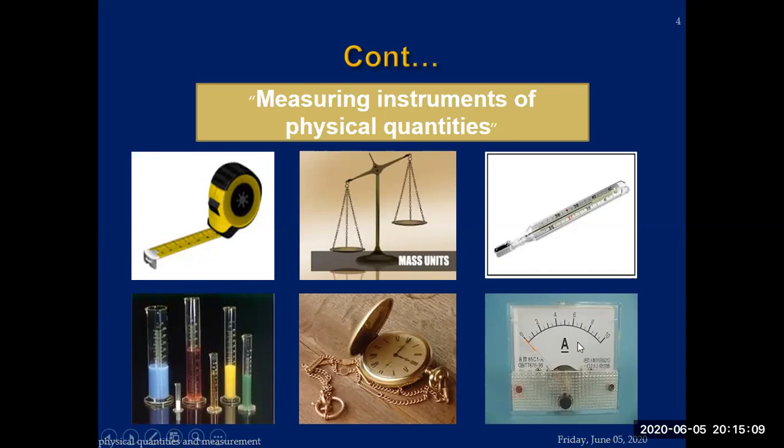The next one is written as A, ampere. This meter is used to calculate the value of the current, what amount of current is flowing. These are basically different types of instruments. These are a few examples to understand how the instruments are used to measure the physical quantities.